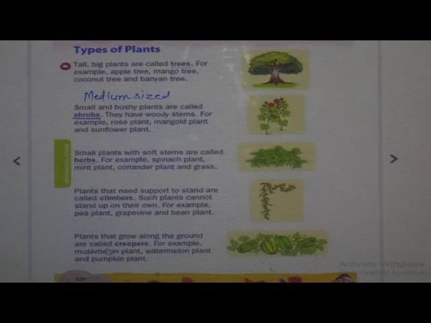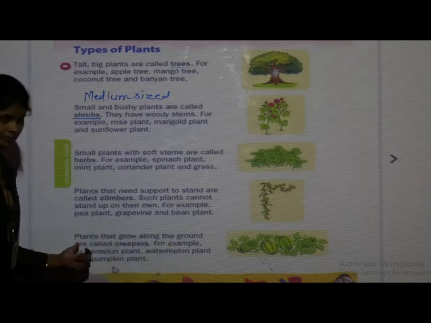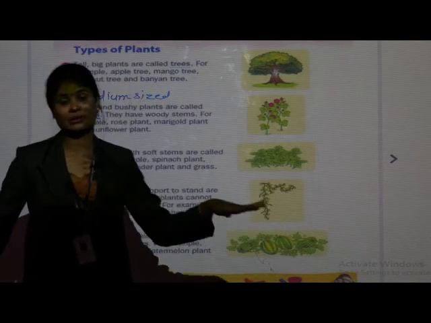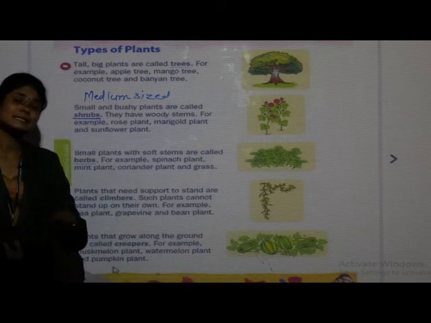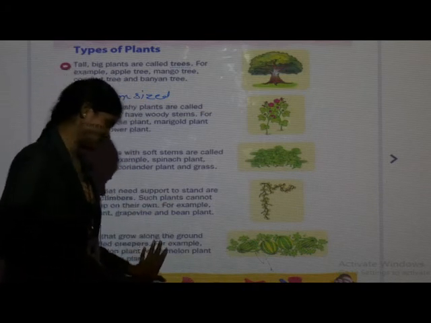Next type is creepers. Plants that grow along the ground are called creepers. For example, muskmelon plant, watermelon plant and pumpkin plant. So what are creepers? Plants that grow along the ground, means the plants which creep on the ground. Creep means they can spread on the ground. They are known as creepers.